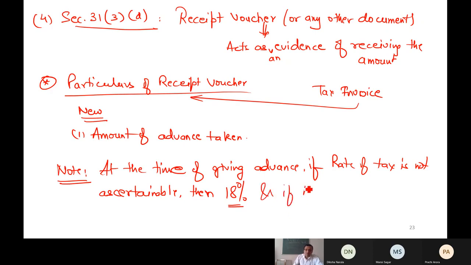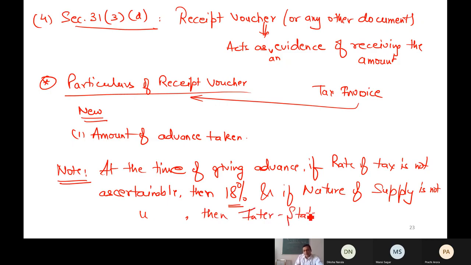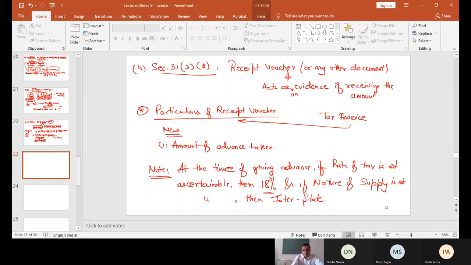And similarly, if the nature of supply is not ascertainable, in case it is not possible to check whether it will be inter or intra, then it has to be taken as interstate supply. Interstate. Now, is the point clear or not? If yes, please raise your hand so that we can proceed. This is what a receipt voucher is. Next point. Refund voucher. That is the next point.